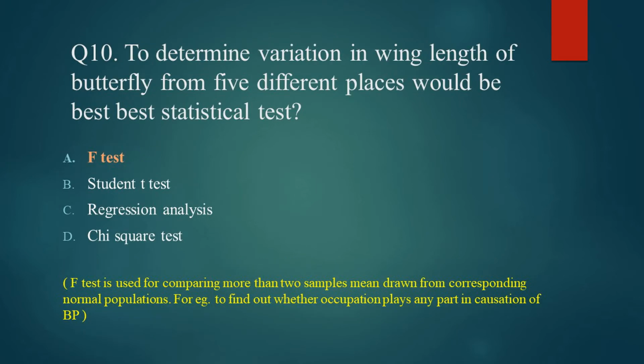Question number 10 is, to determine variation in wing length of butterfly from 5 different places would be best statistical test. So F-test is used for comparing more than 2 samples mean drawn from corresponding normal population. So for example, to find out whether occupation plays any part in causation of BP, for this we will use F-test. So option A, F-test is the right option.